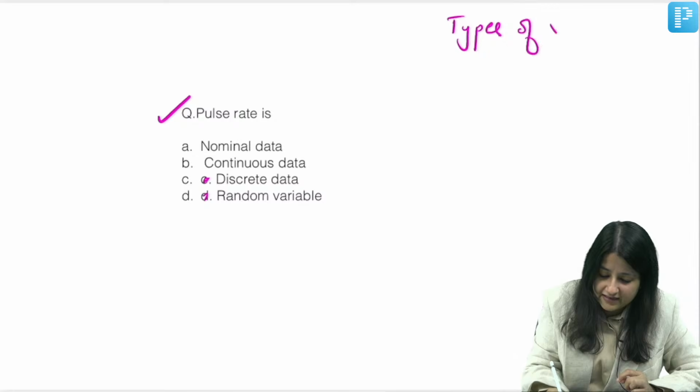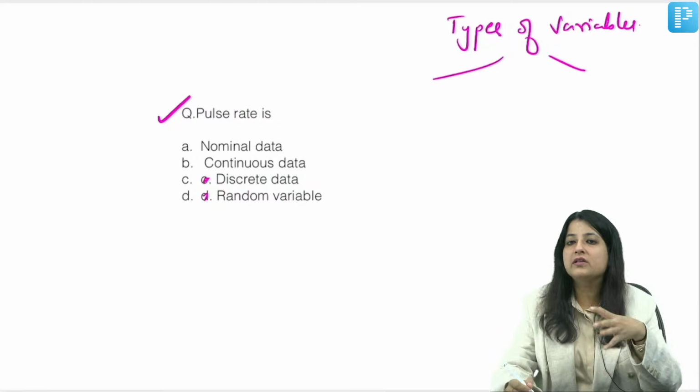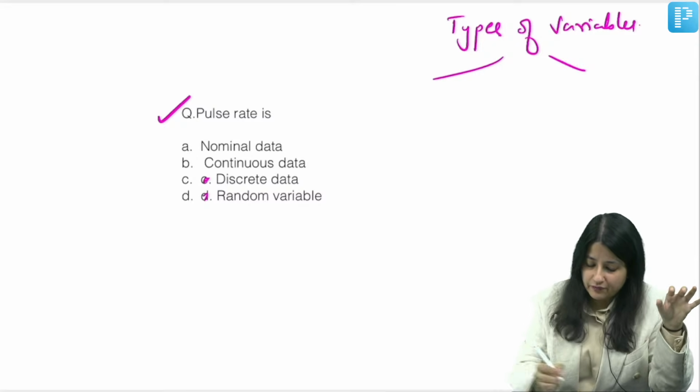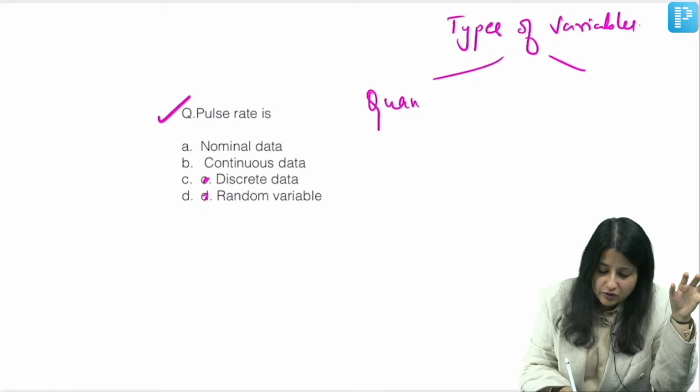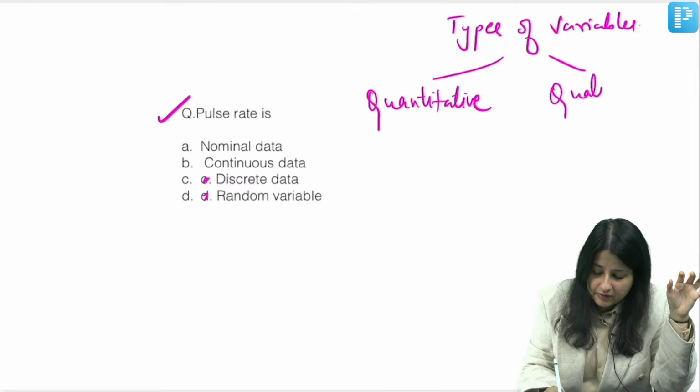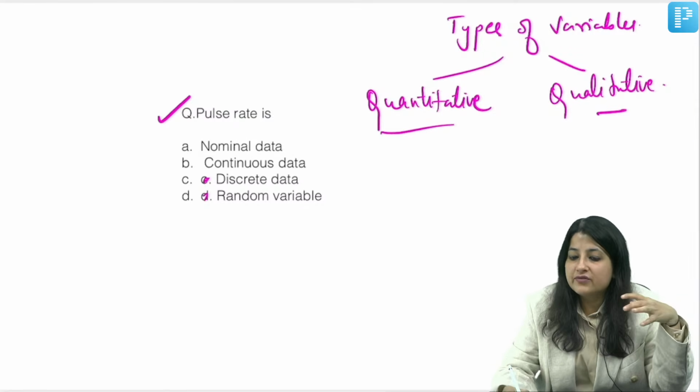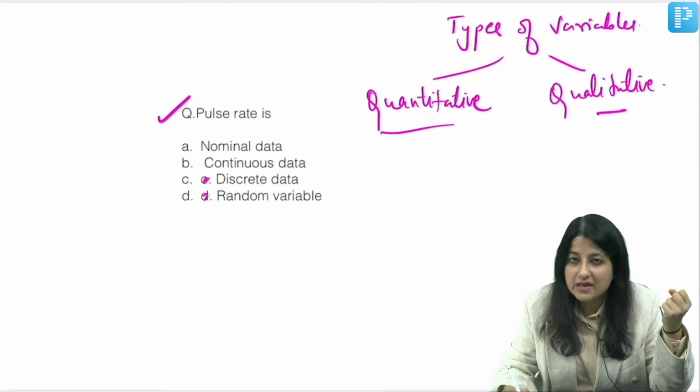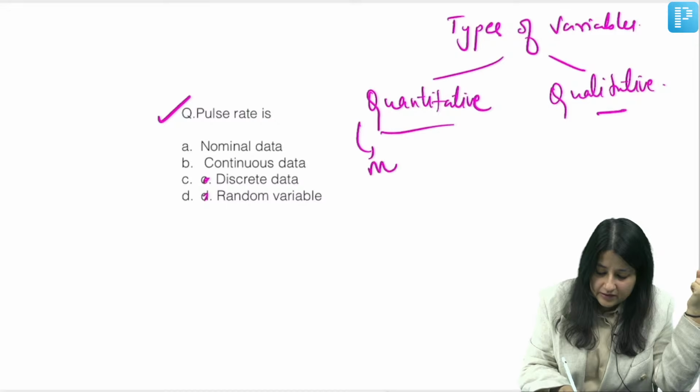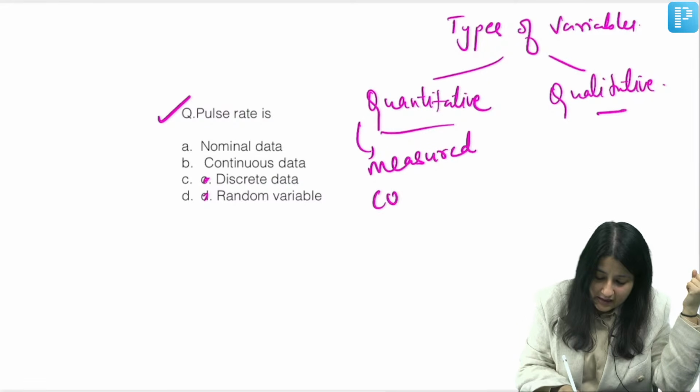Let me revise types of variables here and then we will discuss this question. So, quick revision of the types of variables. The first classification of types of variables, guys, is quantitative variables and qualitative variables. What are quantitative variables? Variables that can be measured. They can be compared. Measured and compared.